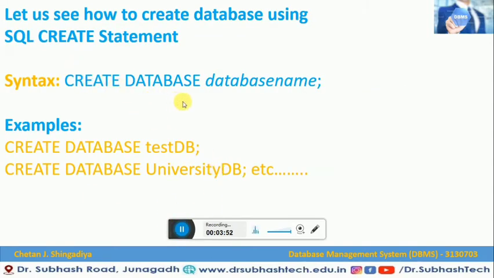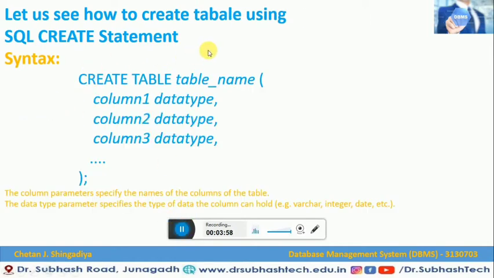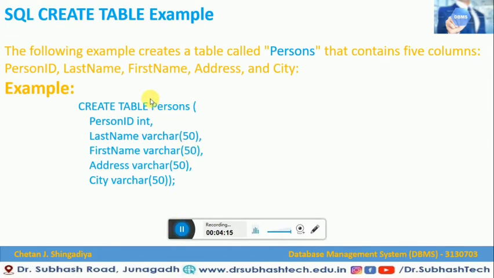We have also seen the syntax of how to create a database, and these are examples of it. We have also seen how to create a new table using the create table statement, and the meaning of column 1 and data type, which we discussed in our previous session. Here is a simple example of creating a table.